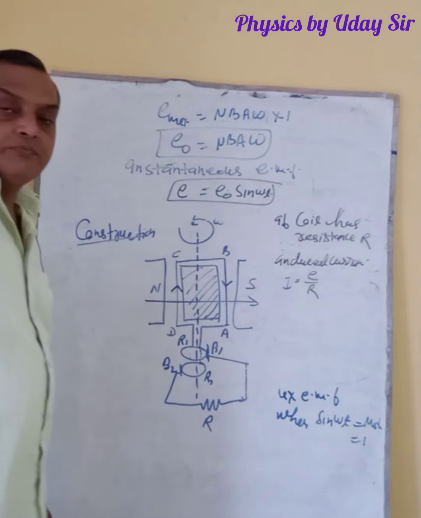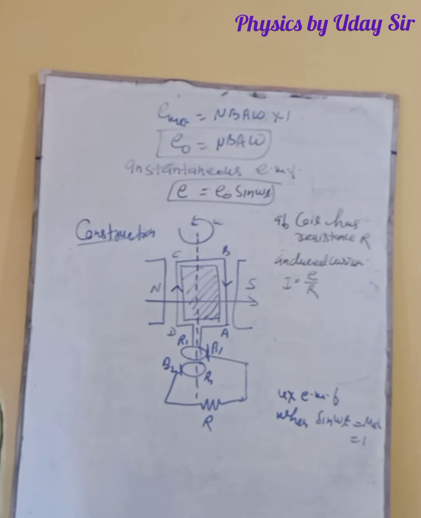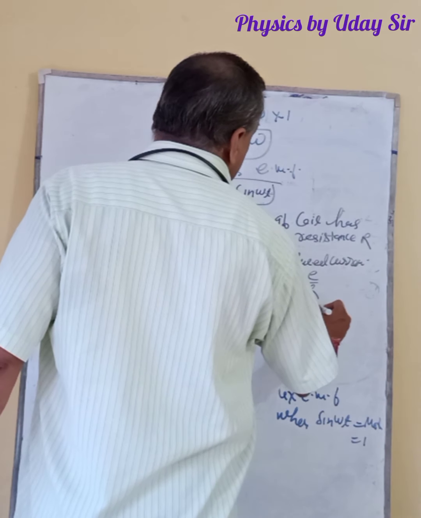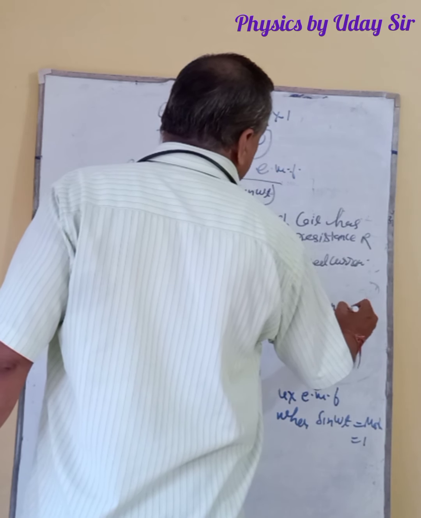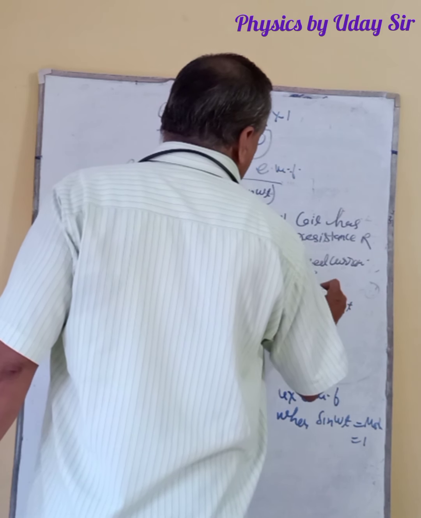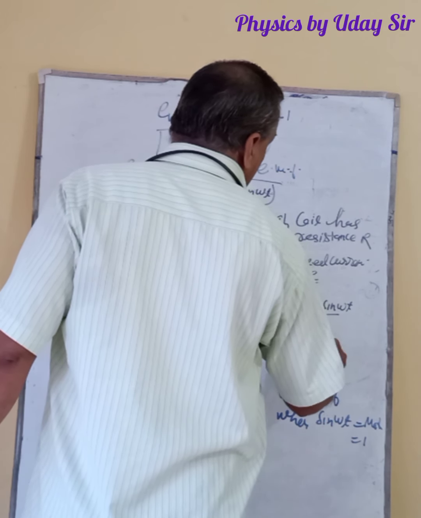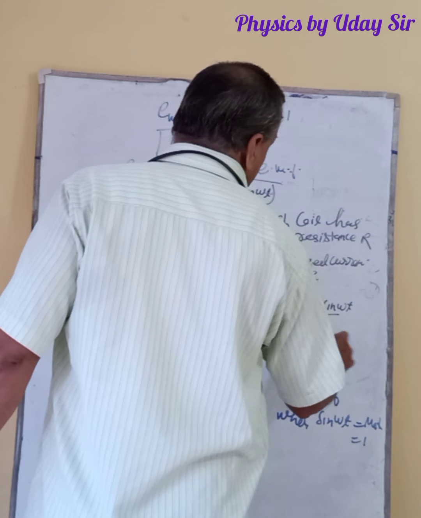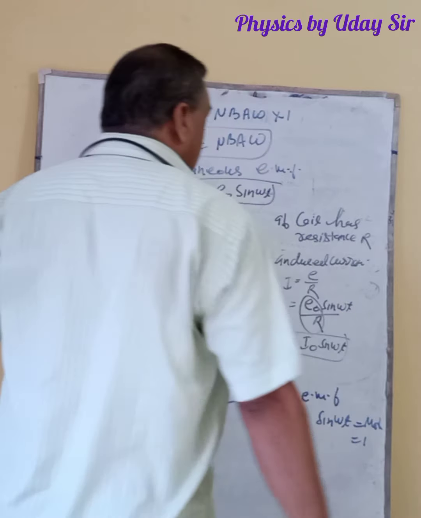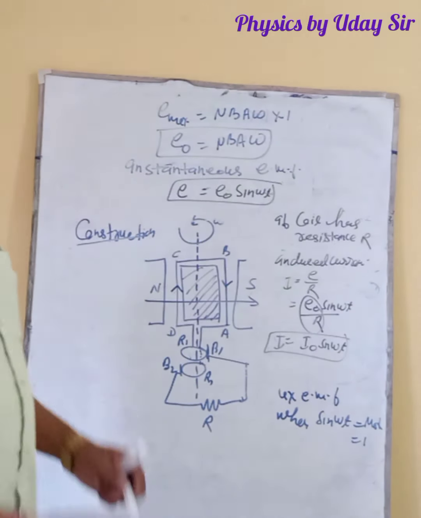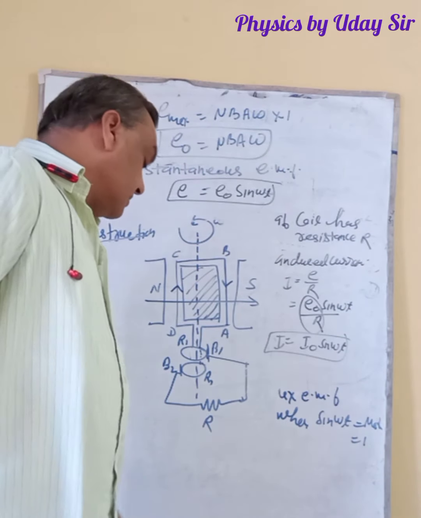From Ohm's law, I is equal to V by R. In place of V, we are taking the induced EMF, so E by R. In place of E, we put E naught sin omega t by R, or E naught by R, we can write I naught sin omega t. So this is the equation of instantaneous current.